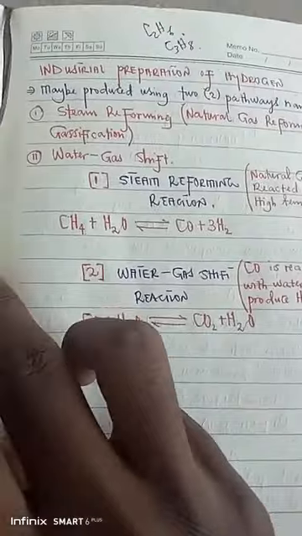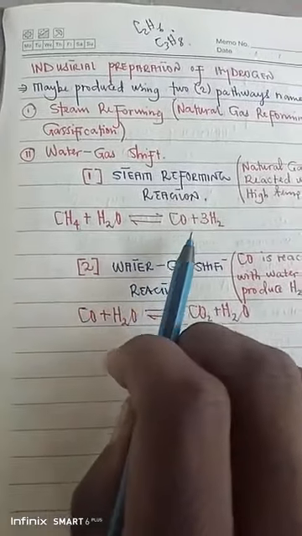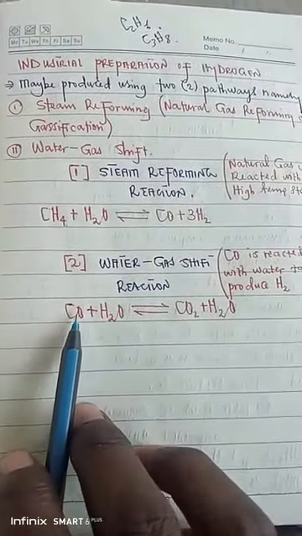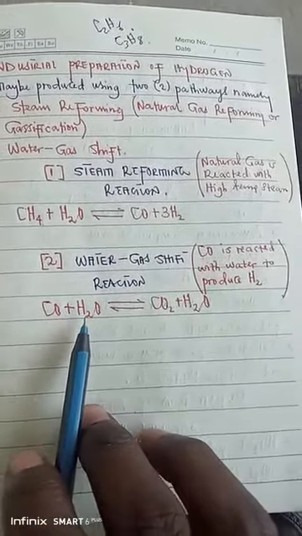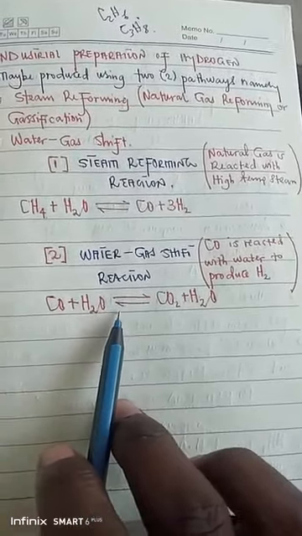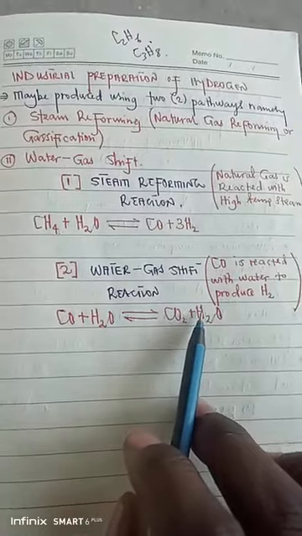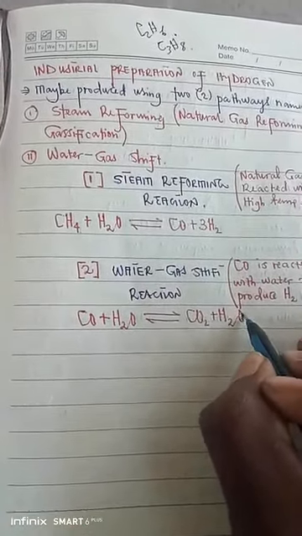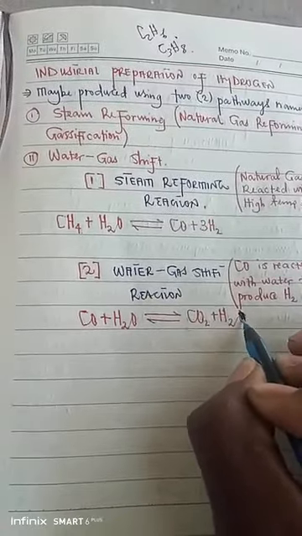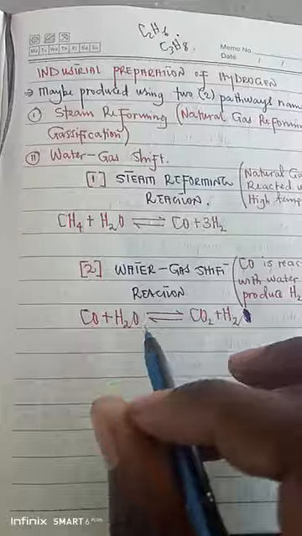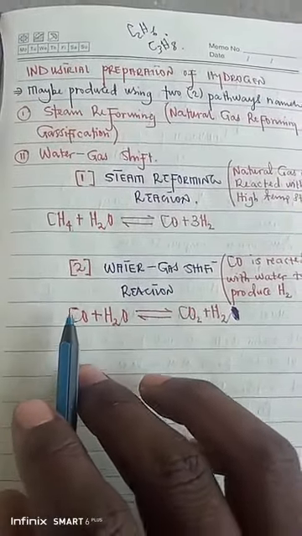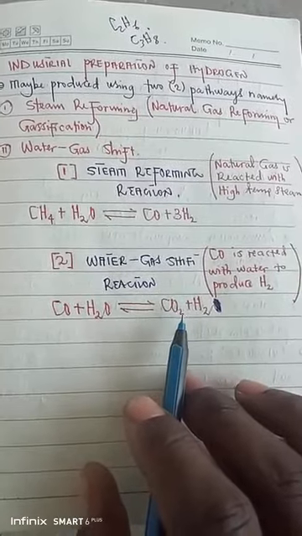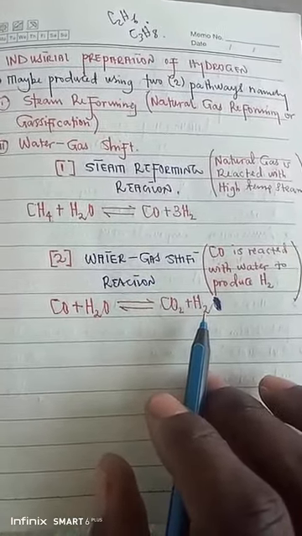If you notice, you're going to see that the carbon monoxide in the steam reforming reaction is going to be taken again, and it's going to be reacted with steam to produce extra or additional hydrogen. Okay, so not water, produce additional hydrogen. This is the whole reason why you're going to see carbon monoxide plus H2O forming carbon dioxide and hydrogen gas.